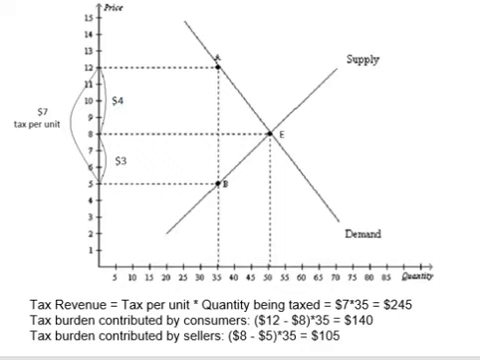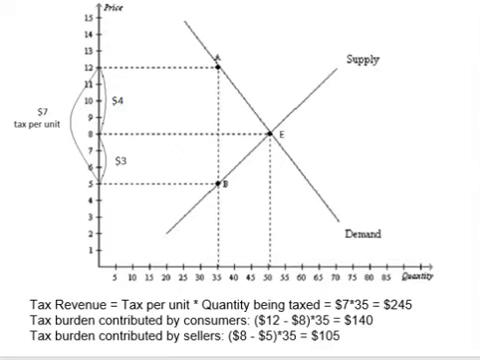So for each burger, there's a tax of $7. Out of this $7, $4 come from consumers and $3 comes from sellers. Consumers bear a bigger tax burden in this example. It is because the demand is more inelastic than the supply. Tax revenue equals the tax per unit times the quantity being taxed.